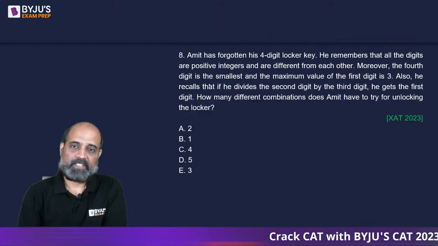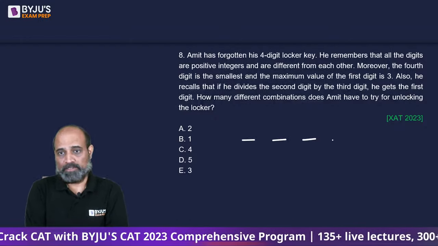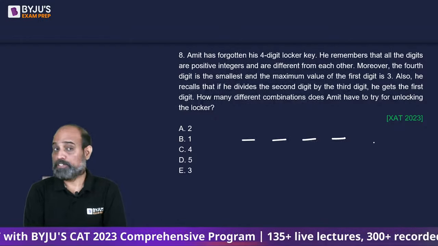Amit has forgotten his 4-digit locker key. He remembers that all the digits are positive integers and are different from each other. They are distinct. Moreover, the 4th digit is the smallest and the maximum value of the first digit is 3. Since it's a digit locker, we can have 0, 1, 2 or 3.